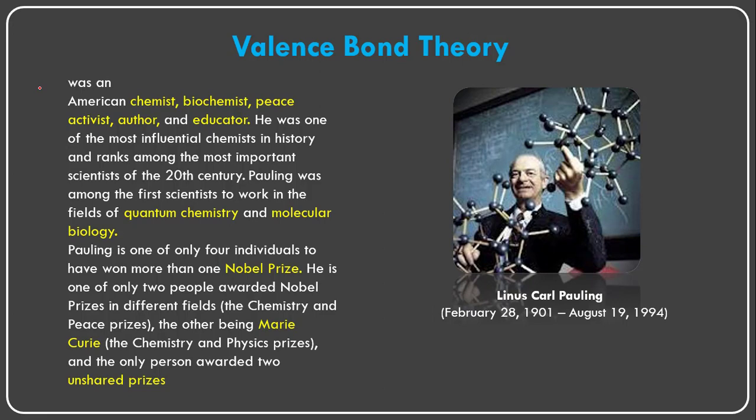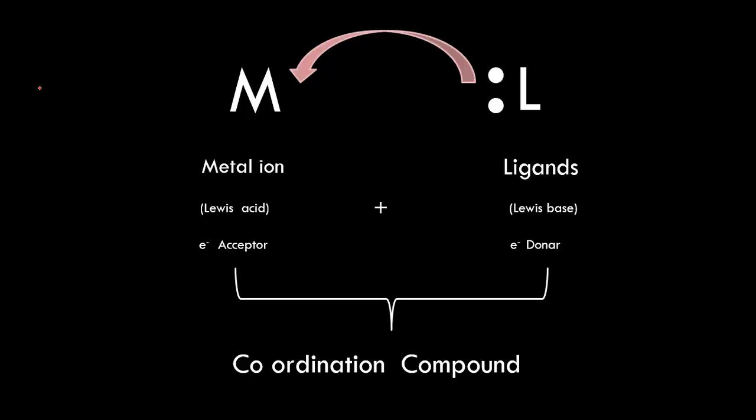And what is Valence Bond Theory? Before going to discuss the Valence Bond Theory in the coordination complexes, first let us know what coordination complexes are. Coordination complexes are also called coordination compounds.